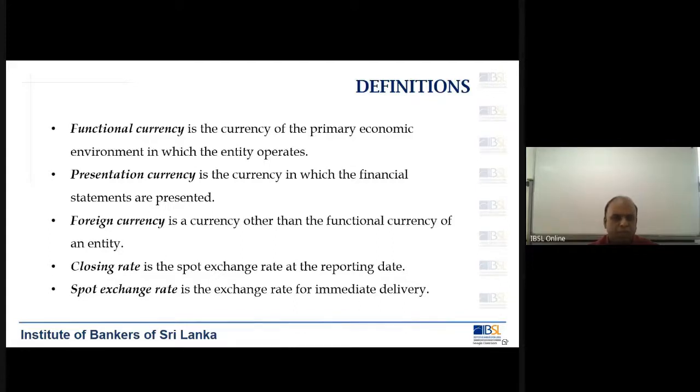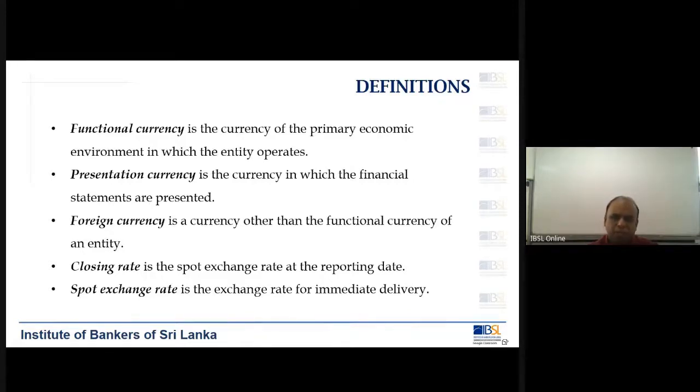Every bank will have its own foreign currency business unit, which we call FCBU. You must also know that in your respective banks, there is a separate unit called the foreign currency business unit, or offshore banking center. Their functional currency is dollars. They are operating mostly in dollars. They don't use rupees.